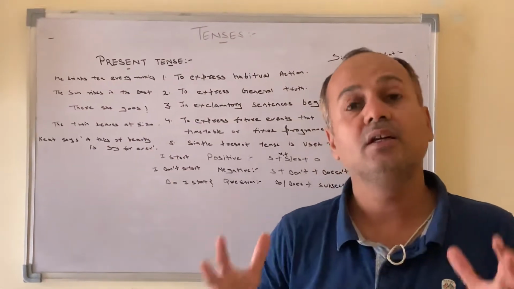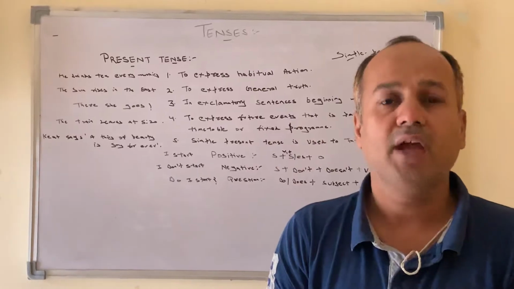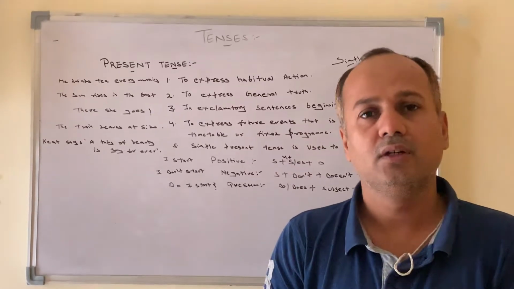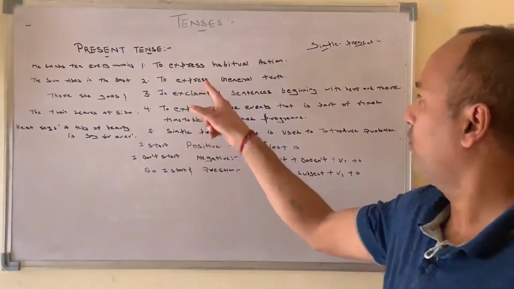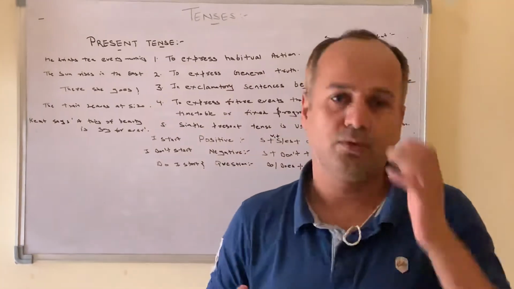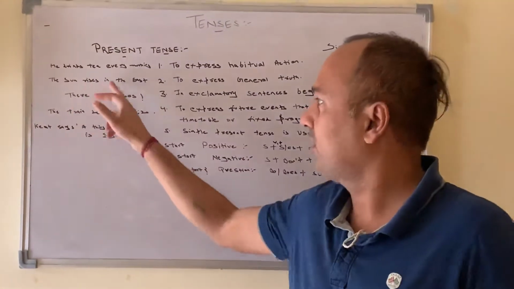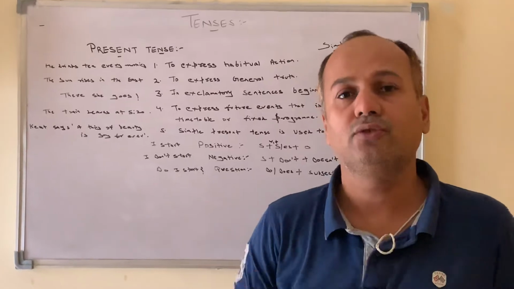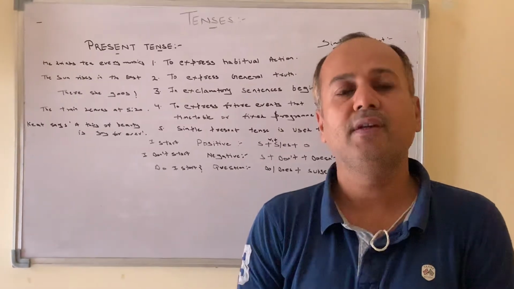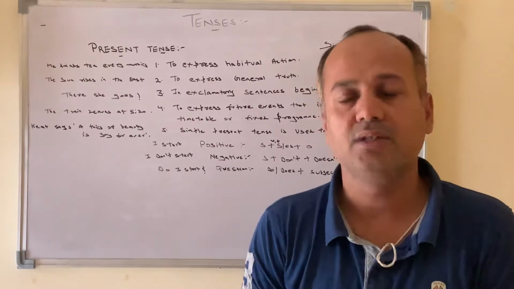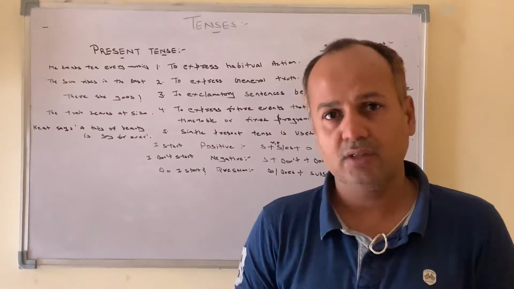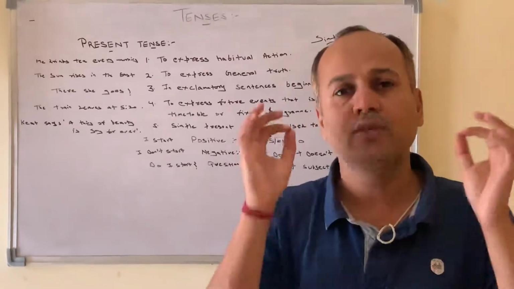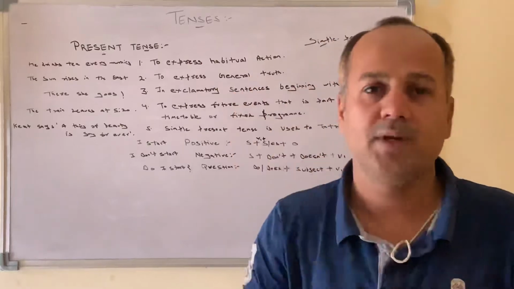It is his habitual action, the habit of doing things regularly. Second, to express general truth. General truth is related to heavenly bodies, like the sun rises from the east. Habitual action or general truth, always you have to use simple present tense.